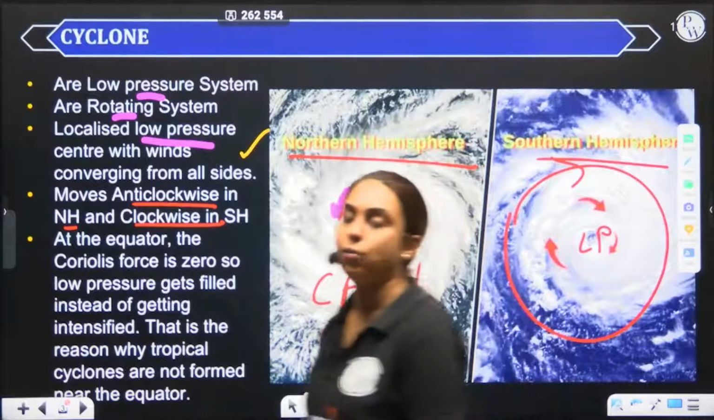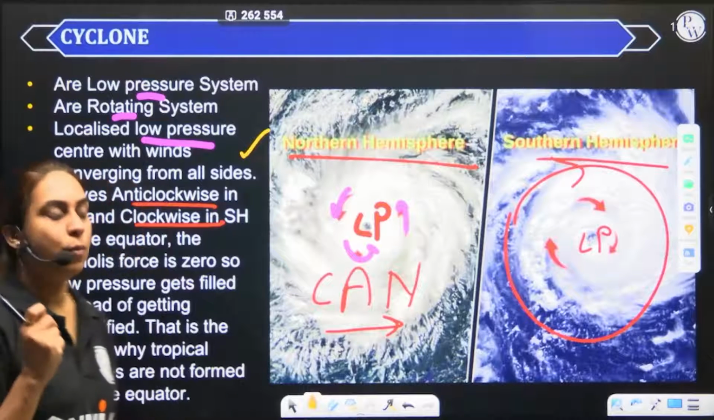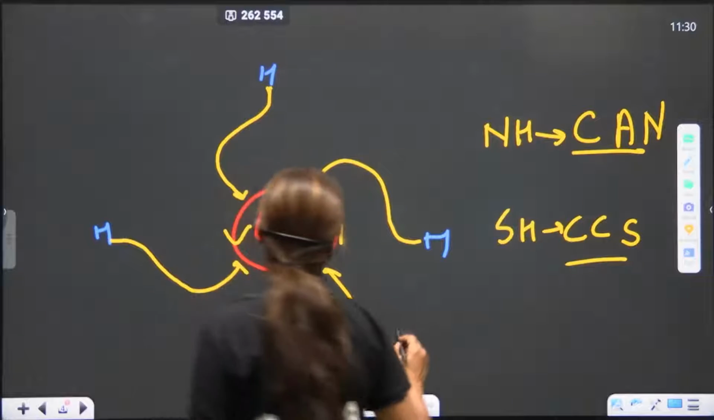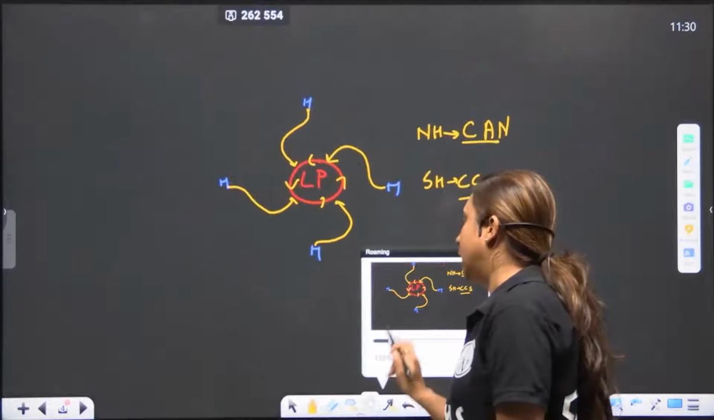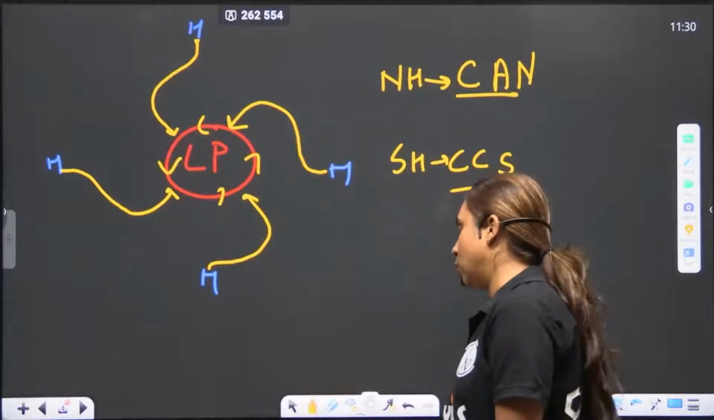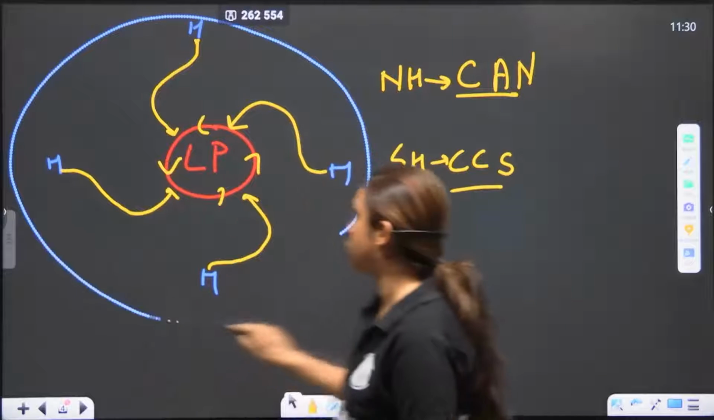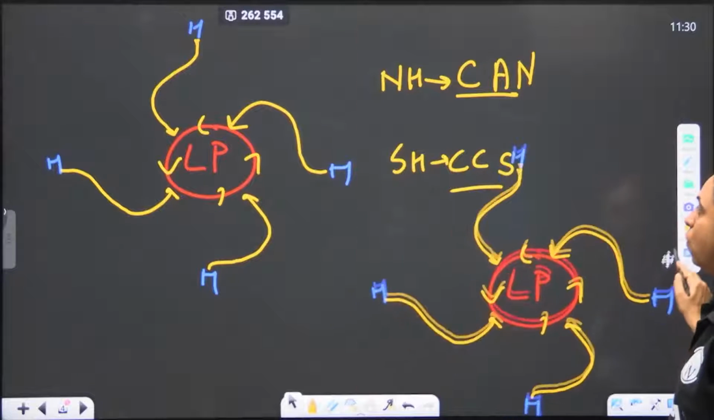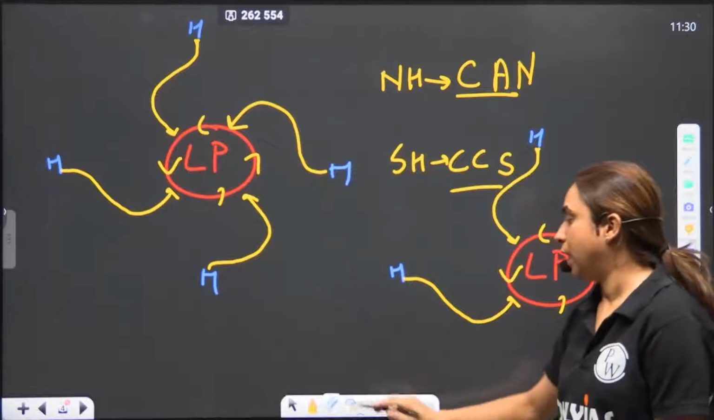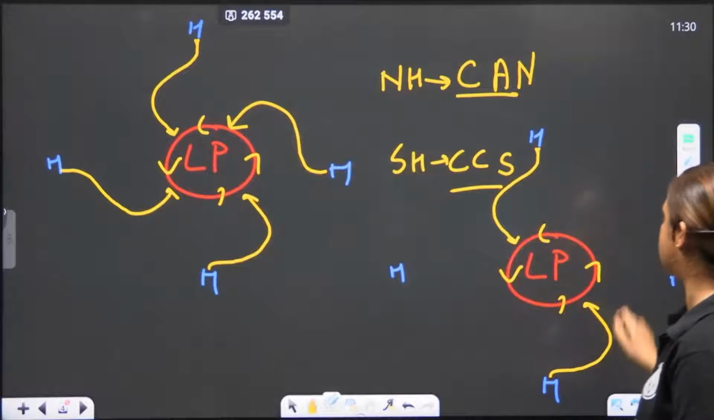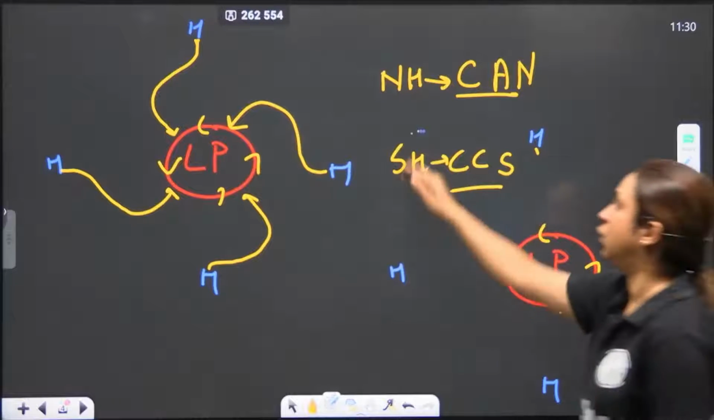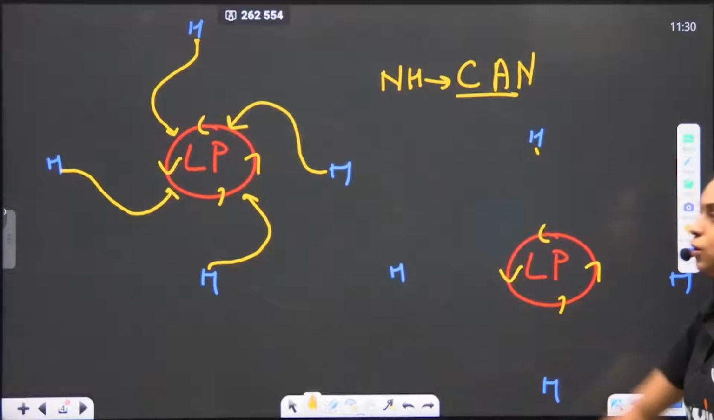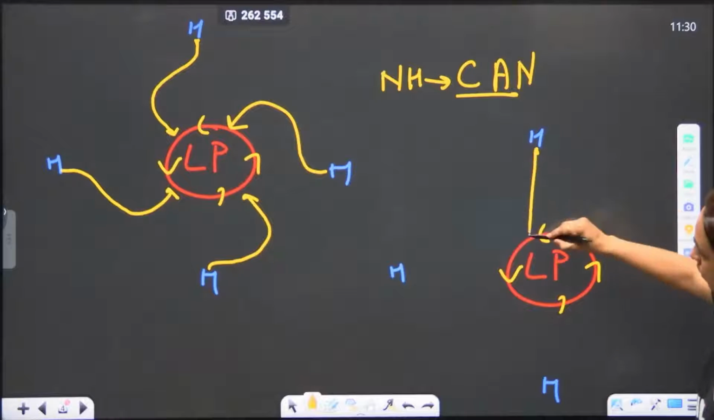Now, a very important point that you should know is that cyclones do not form at the equator. Why? Because the cyclone are getting deflected. They are rotating, they are circulating because of what? Because of the Coriolis force. The Coriolis force was responsible for this movement. What happens at the equator? At the equator, you assume that the Coriolis force is 0. So wind does not get deflected. Because Coriolis force was responsible for deflection, the wind rather travels straight.